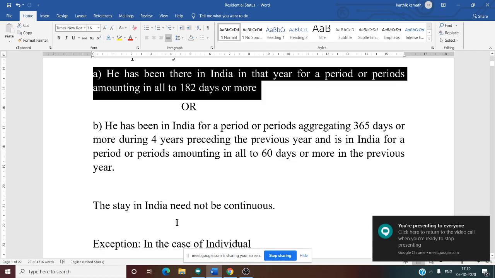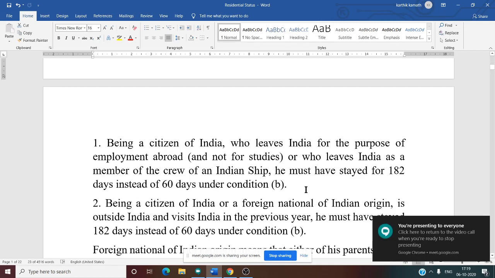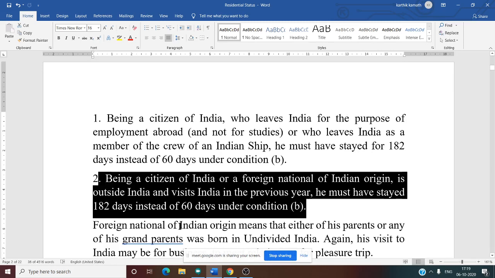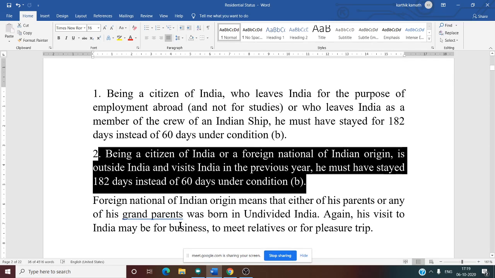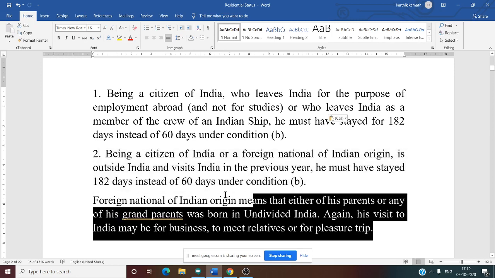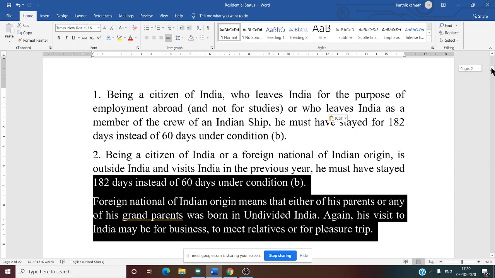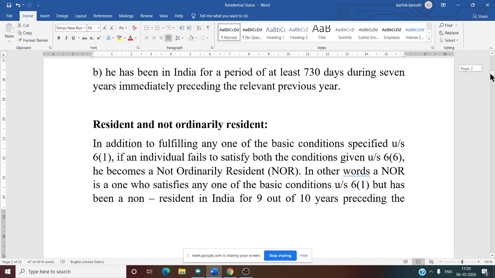See this exception first we know. Then one more exception is there. If he is a foreign national of Indian origin, in that case also he must have stayed for 182 days instead of 60 days. So what do you mean by foreign national? Foreign national means either of his parents or of his grandparents was born in undivided India. Undivided India means what? Before the independence, before 1947. So in case of foreign national also first condition only, second condition is not there.